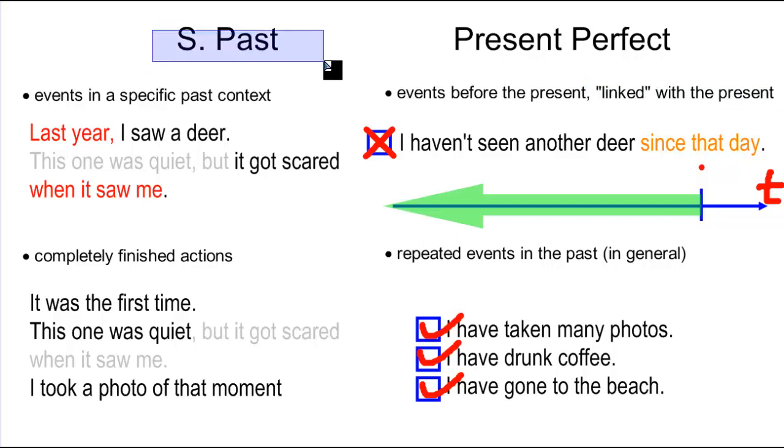And the simple past refers to specific moments in the past, anecdotes, activities in the past, in a context that is in the past. And remember also actions that are completely finished, that don't have any link with the present. They are just actions that happened in the past and they stay there. That's essentially the difference between the two.